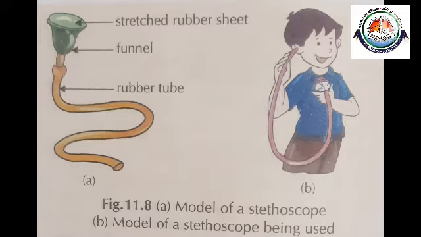Then put the open end of the rubber tube in one of your ears and place the mouth of the funnel on your chest just above the heart. Now listen to the sound carefully. We can hear a regular thumping sound. These thumping sounds are the heartbeat.